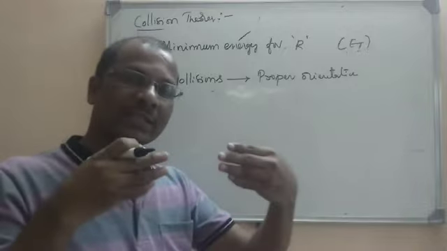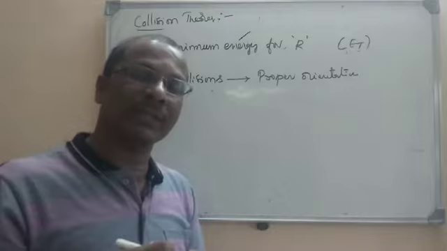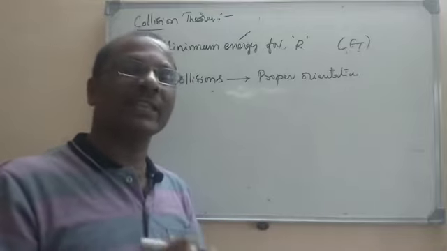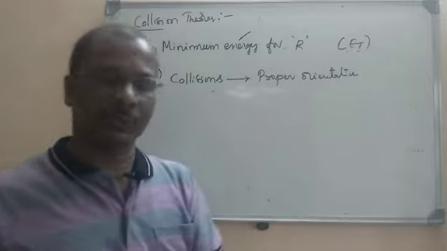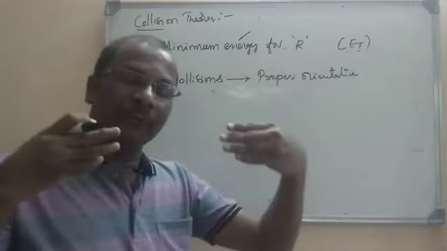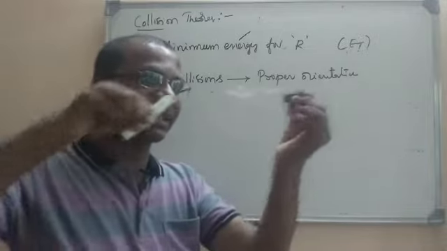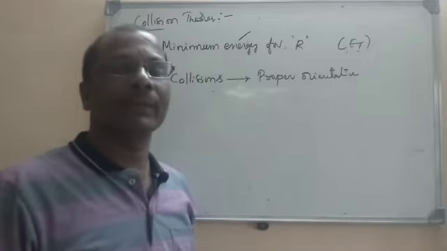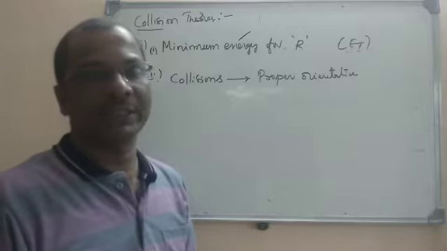That means if they have lesser kinetic energy, even though they collide with a proper orientation, that collision will not break the existing bond. If the existing bond doesn't break, it cannot give the product. For example, if it has sufficient energy, but the collision is not proper, the direction is not proper, the collision will not occur in a proper way, and so that will not give the product. So both are important here.